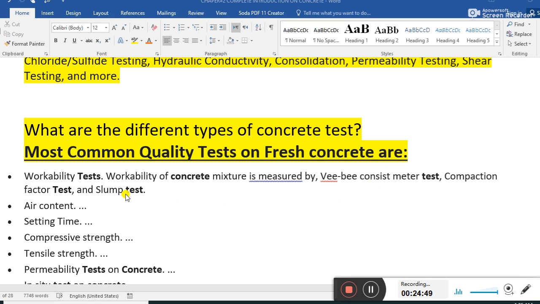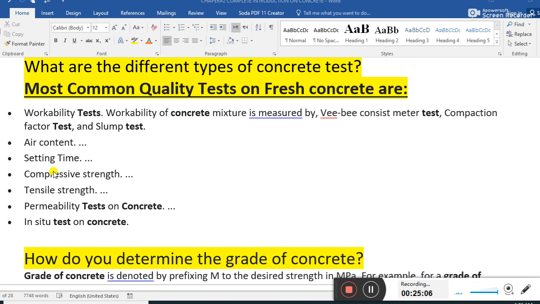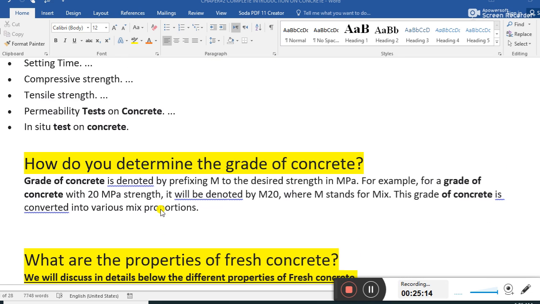Compaction factor test. This is also performed on fresh concrete. We check for the quality of fresh concrete. And slump test, air content test, setting time test, compressive strength test, tensile strength test, permeability test on concrete, in situ test on concrete.